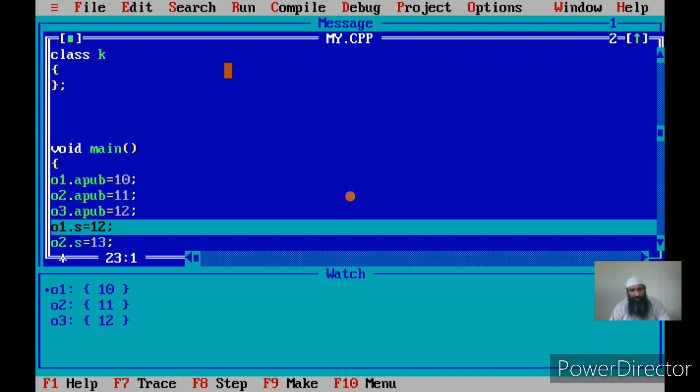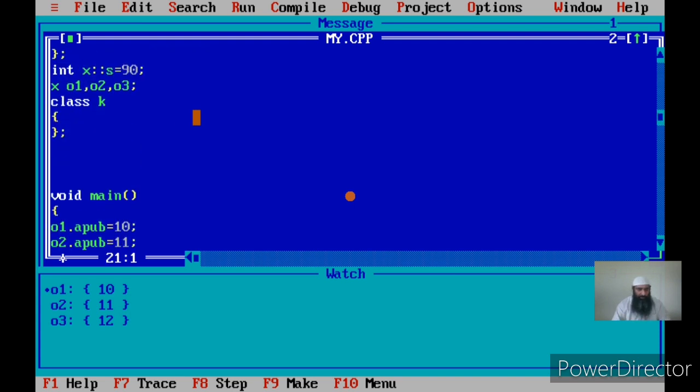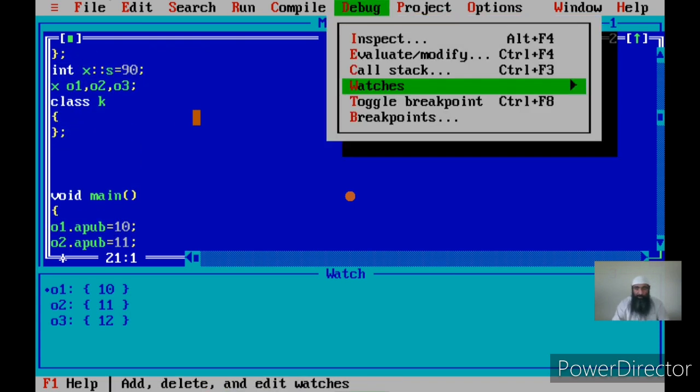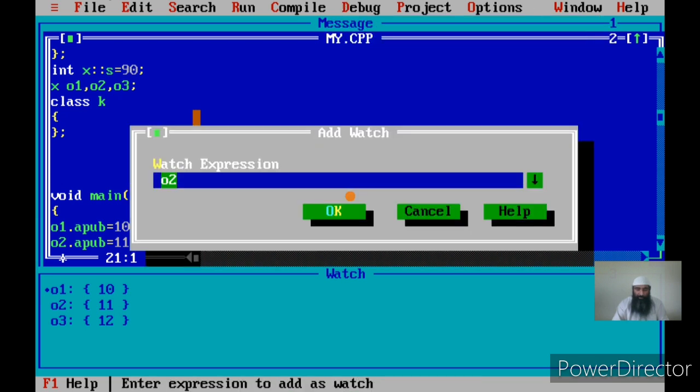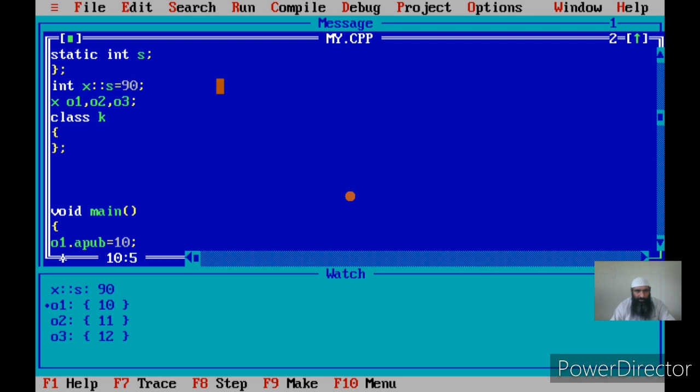Okay, it's not showing me the static member, it's only showing me those members which are automatic, even though this class has got 2 members. Let me try it, I have not tried it. I will watch x of x is my data of s. So it shows yes. So here I have got a static member s, and that has been initialized to 90.